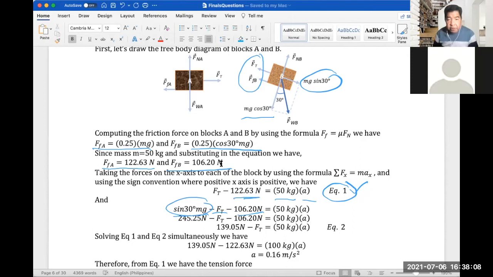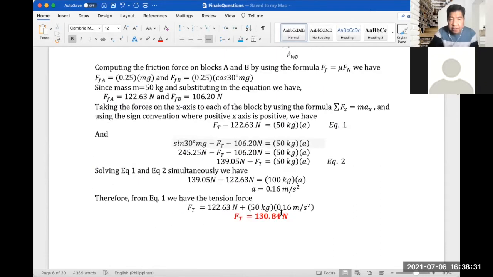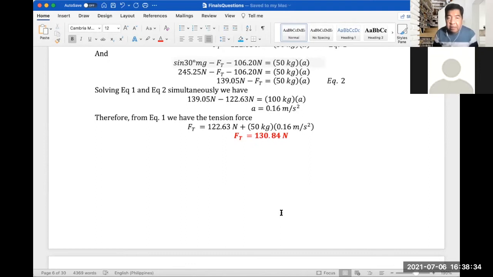So equation 2 would be 139.05 newtons minus the force on the tie cord, just Ft, the tension on the cord, is equal to 50 kilograms times A. If we solve equations 1 and 2 simultaneously, we will have 139.05 newtons minus 122.63 newtons equal to 100 kilograms times A, which gives the acceleration of 0.16 meters per second squared.